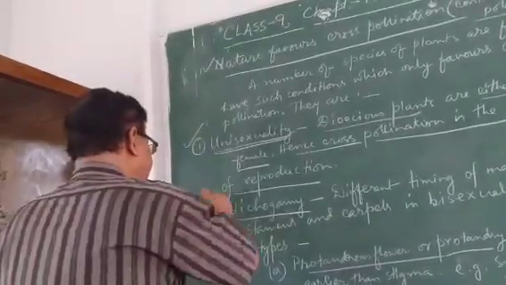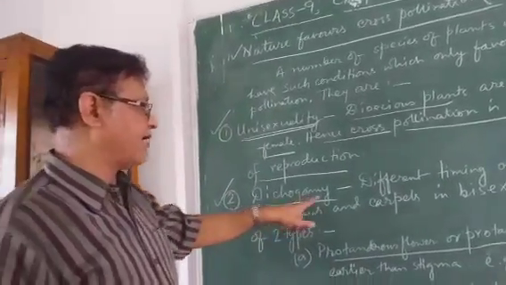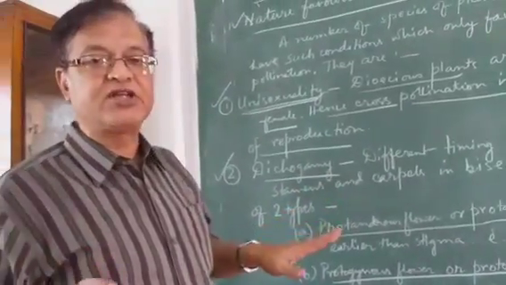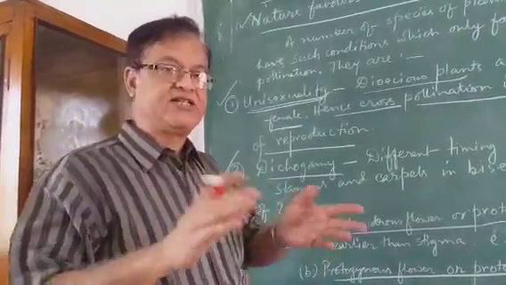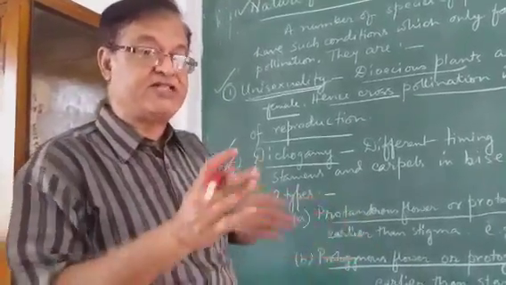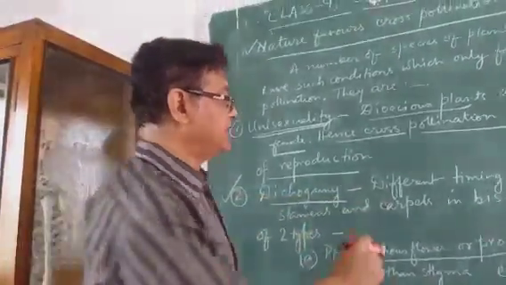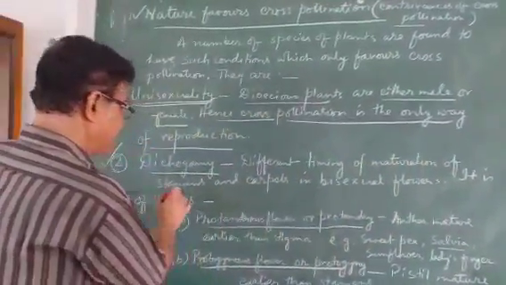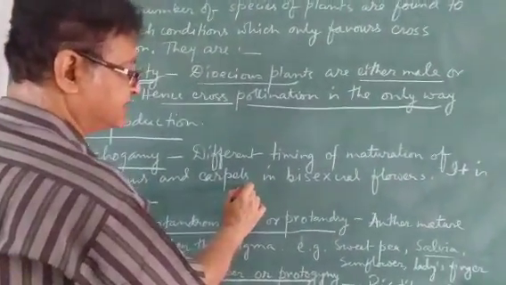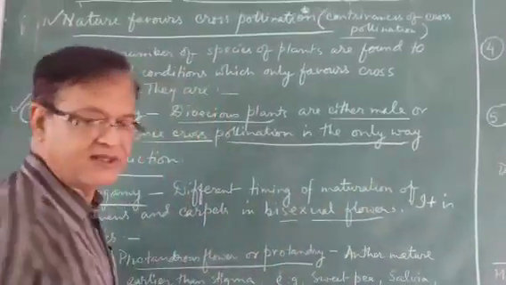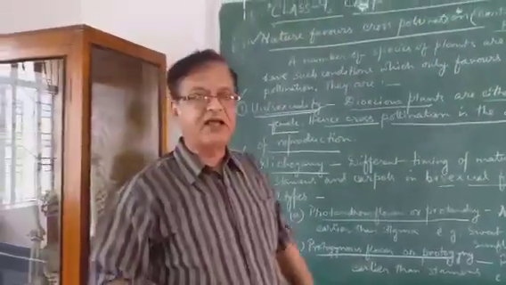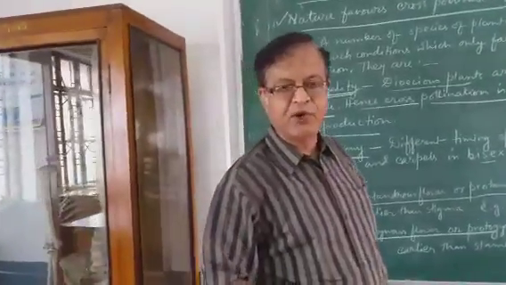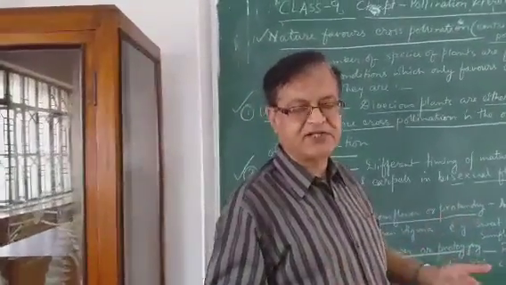Second thing is dichogamy. Dichogamy means different timing of maturation of anthers and stigma. That means androecium and gynoecium mature at different times. You get different timing of maturation of stamens and carpels in bisexual flowers. Now what happens if the anthers mature but the stigma is not mature? Even if pollination takes place, it will not develop further.